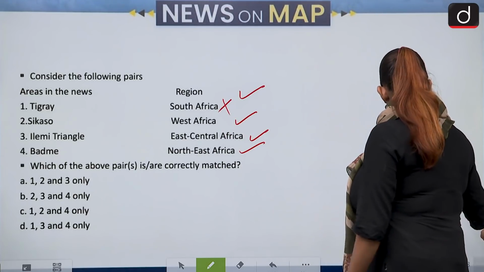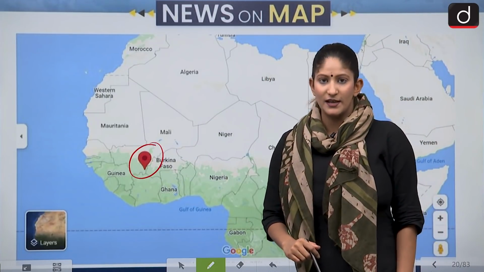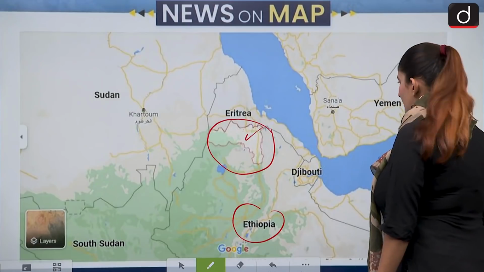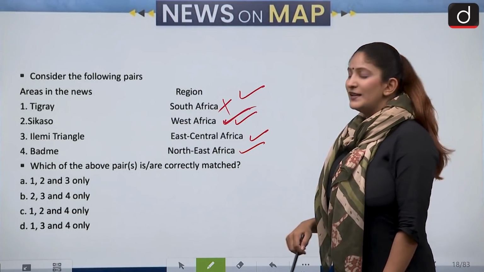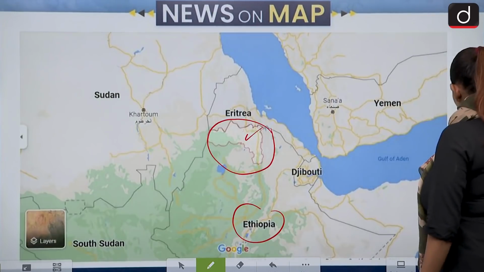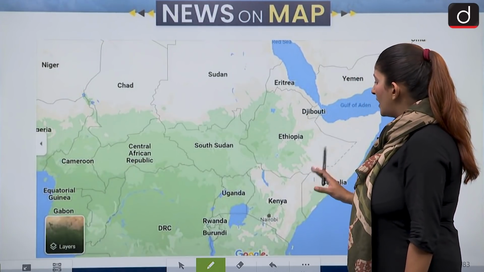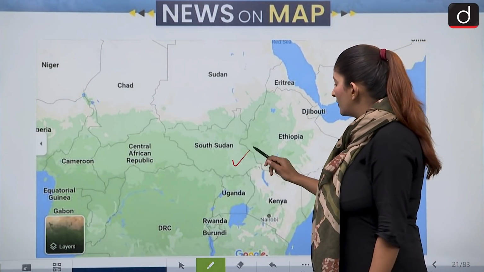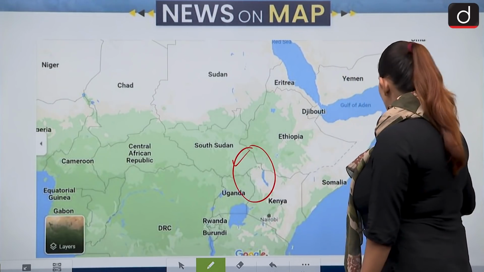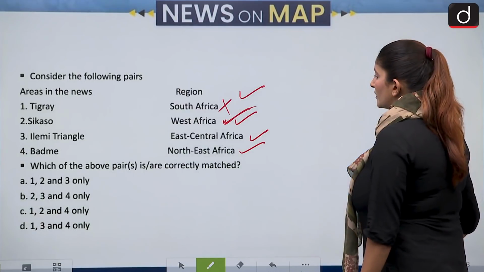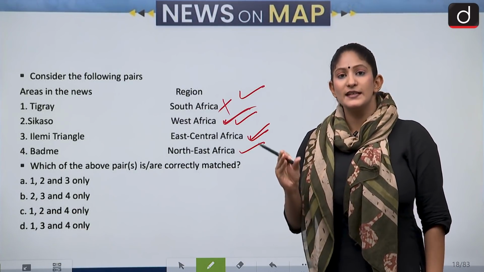Then we have Sikasso. Sikasso is actually in Mali, and Mali is in West Africa, so this is correct. Then Elemi Triangle, East Central Africa. Elemi is between Sudan and Kenya, so you can see Sudan and Kenya form a huge triangle with respect to Elemi. That is why Elemi Triangle belongs to East Central Africa. The Sudan and Kenya region is in the Central East.